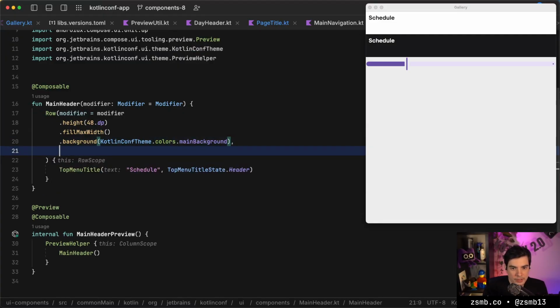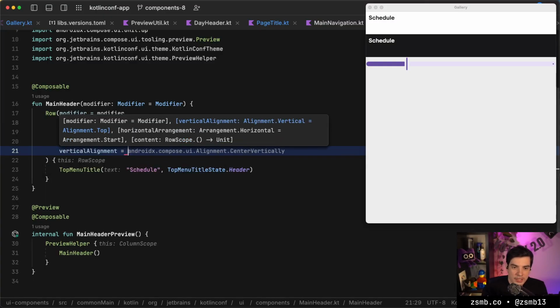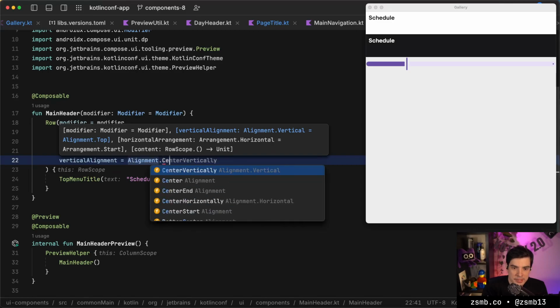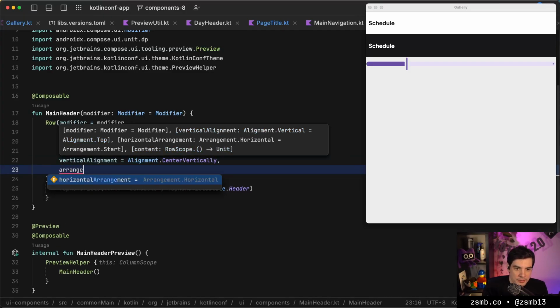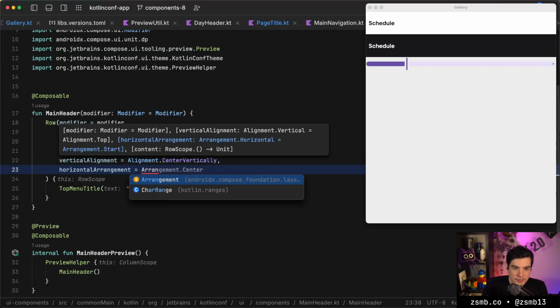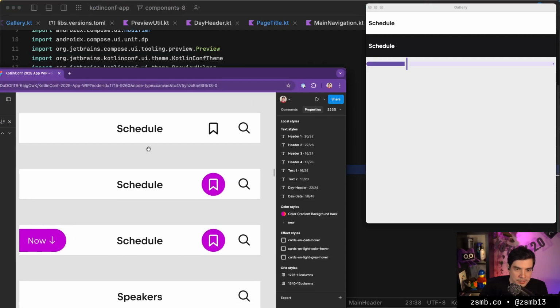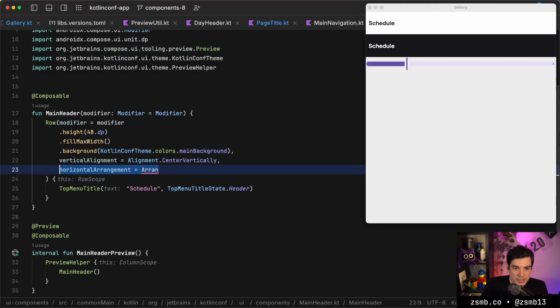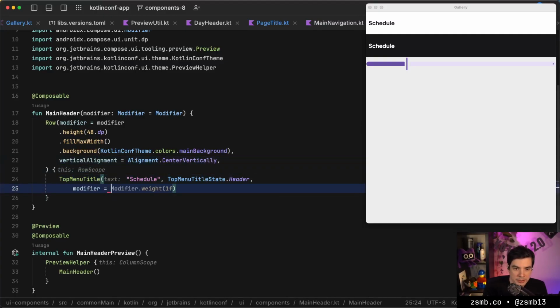So what parameters do we have for this? We want to have a vertical alignment first, so that would be alignment center vertically. Save it to hot reload, and it pops to the middle. And we can also have a horizontal arrangement. Well, we're going to have a bunch of things, so I can't really specify an arrangement. I think we can ignore that, and we're just going to use weights for this. So I'm going to add a modifier here, and it's going to be modifier weight 1.